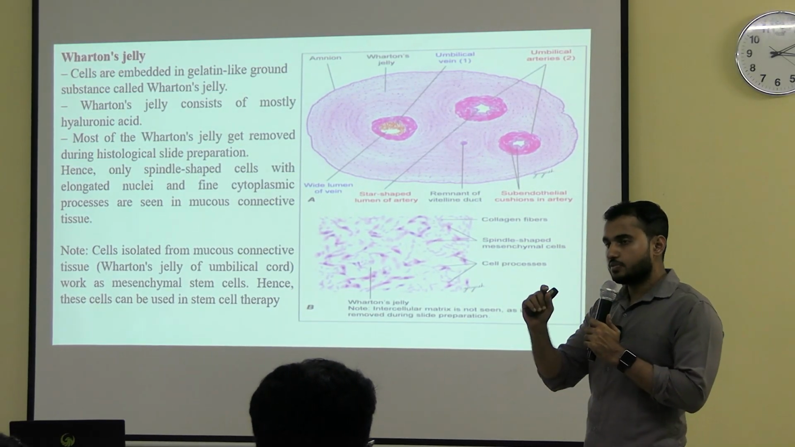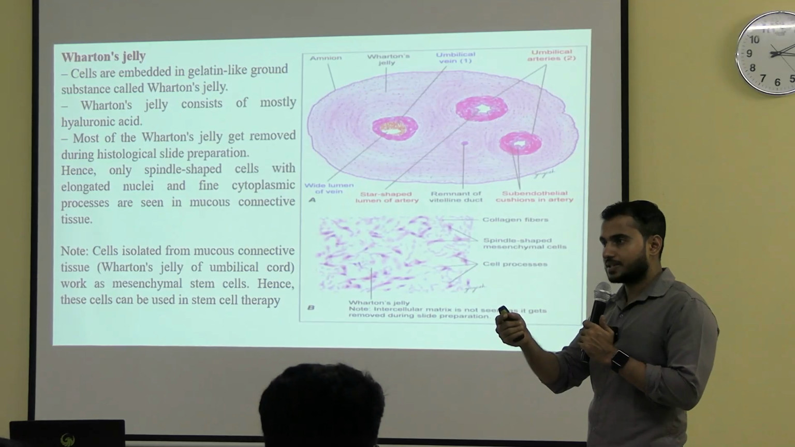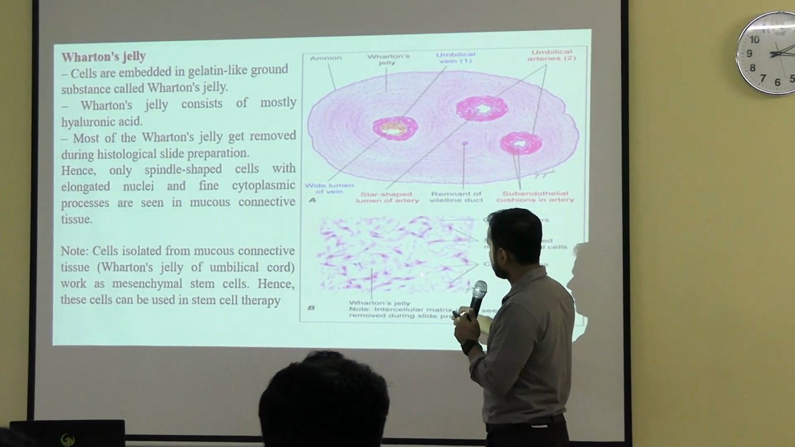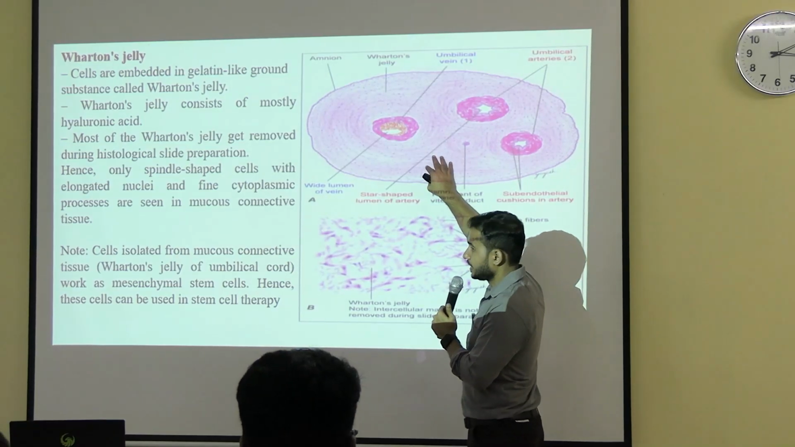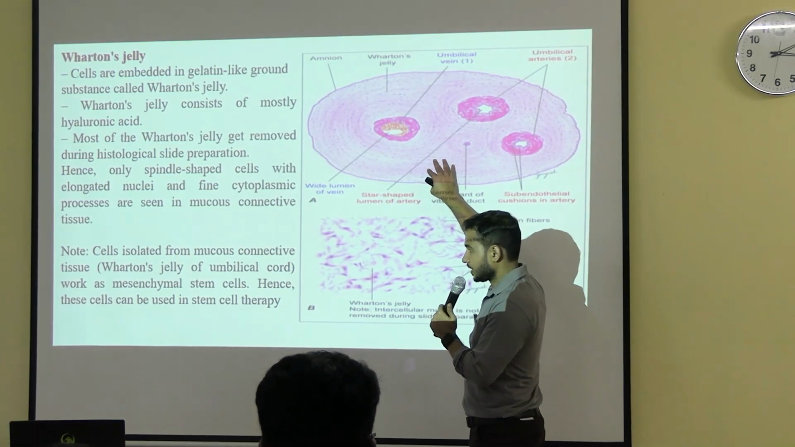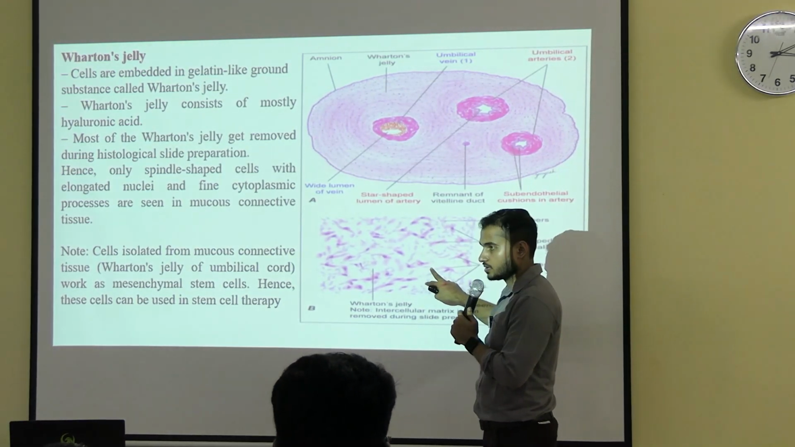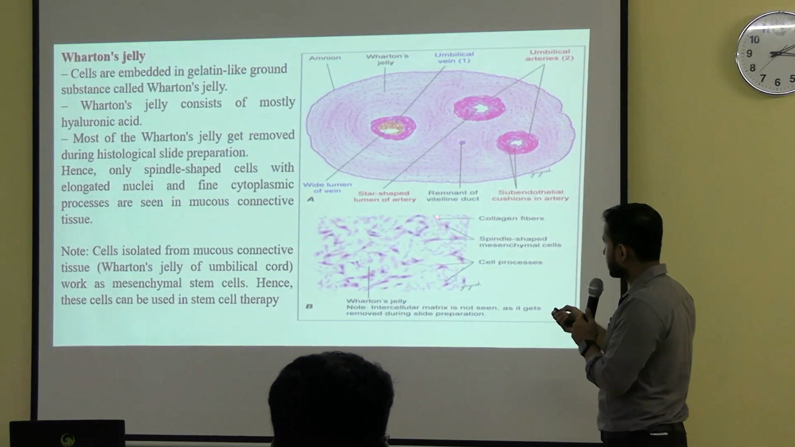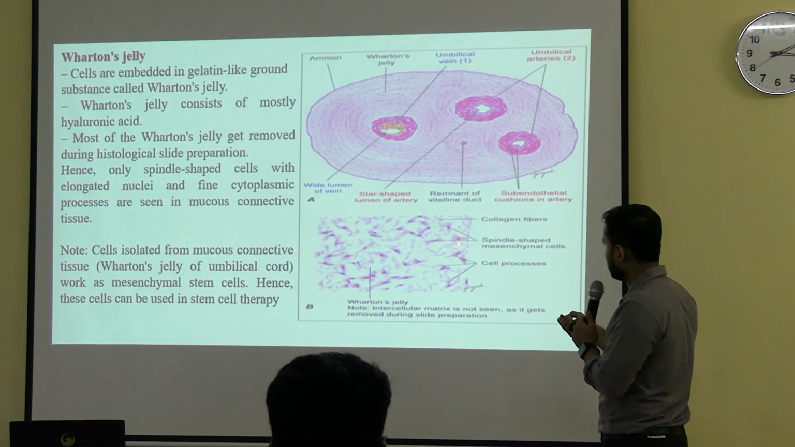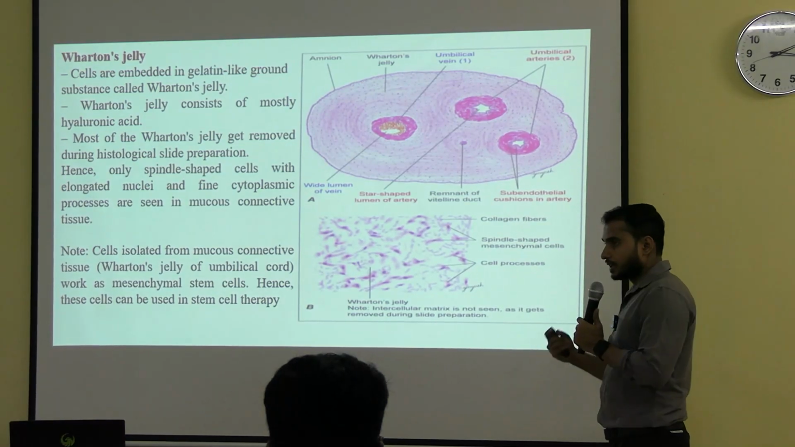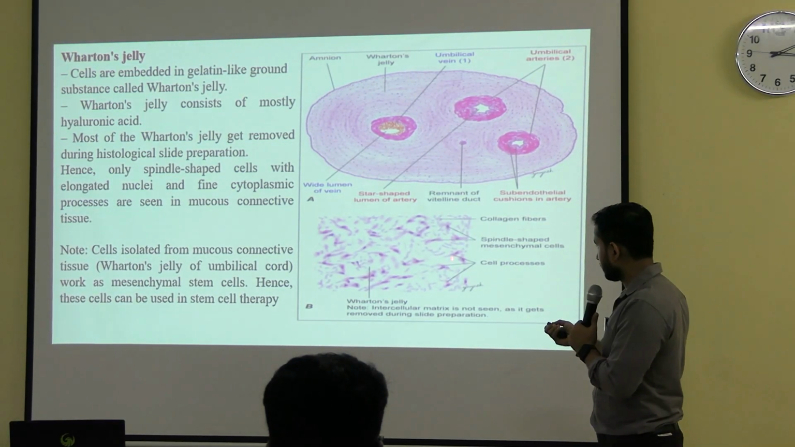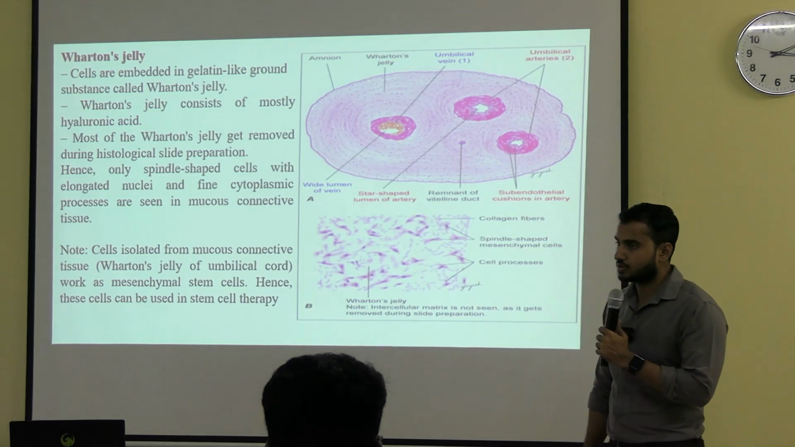Now, if you zoom the mesenchymal cell under high magnification, this will be the appearance. Suppose you are zooming over here under high magnification, then this will be the appearance. What will be seen? You will be able to see some of the collagen fibers along with the mesenchymal cells. And the mesenchymal cells are spindle-shaped, and their cytoplasmic processes can also be seen.